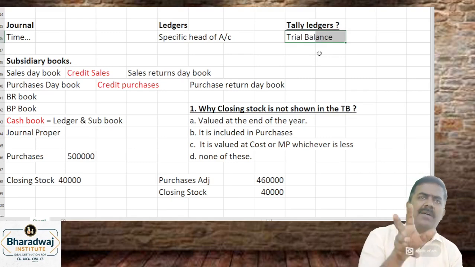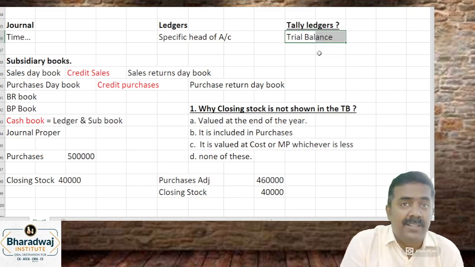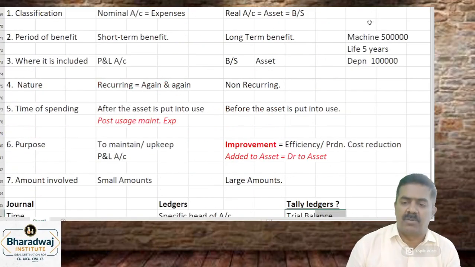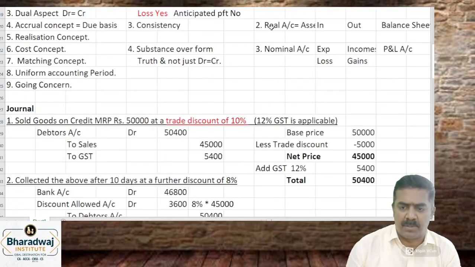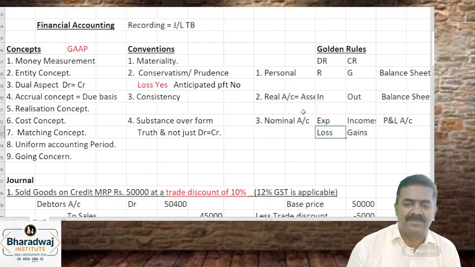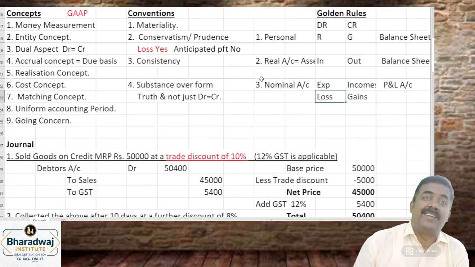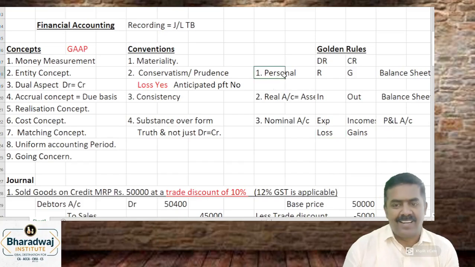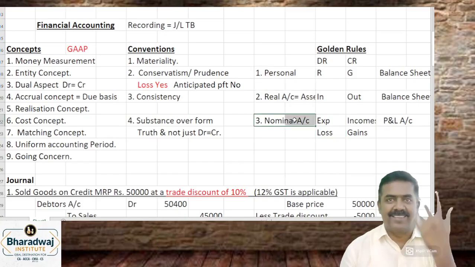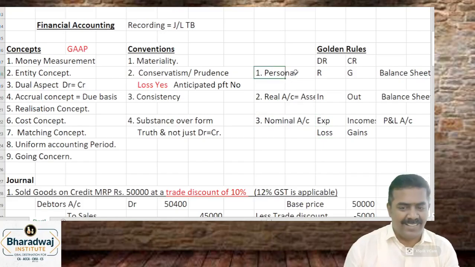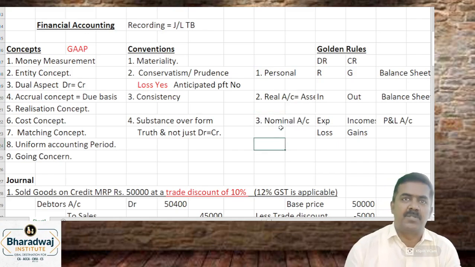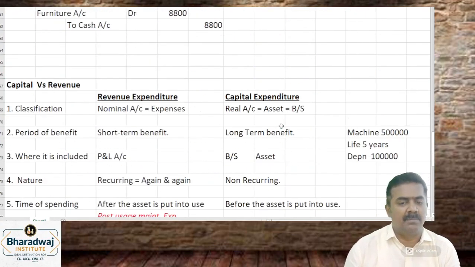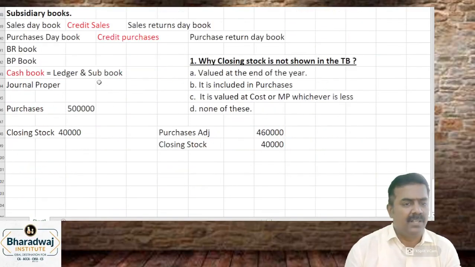If the trial balance is not tallying, we open a suspense account. Is the suspense account a personal account, real account or nominal account? The suspense account is prepared when there is an error, so we don't know whether it is personal, real or nominal. None of these. The difference can come because of a personal account, a real account or a nominal account. The difference can come because of any reason.